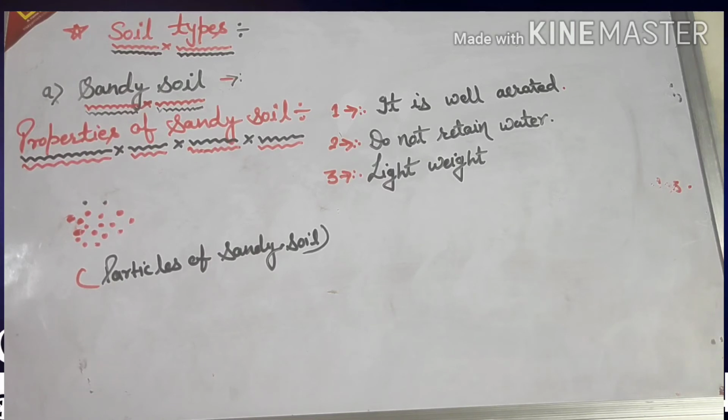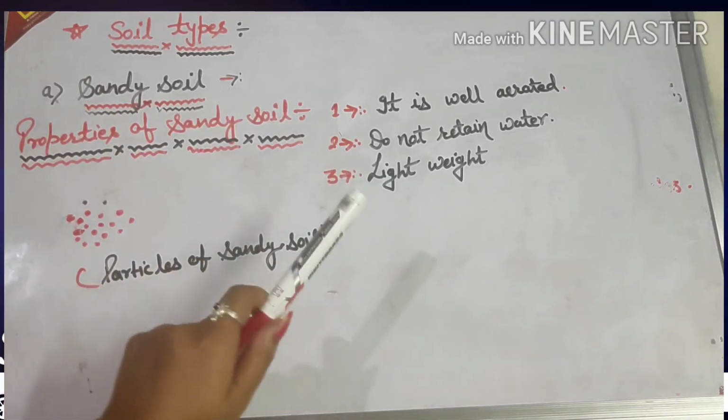This is the reason you do not see trees in a desert. So these are the properties of sandy soil. It is well aerated, does not retain water, and is lightweight.